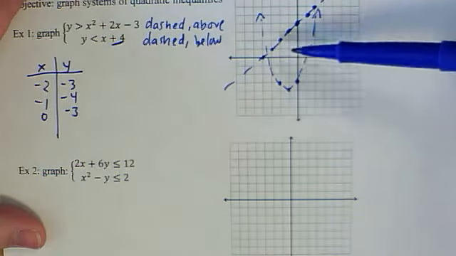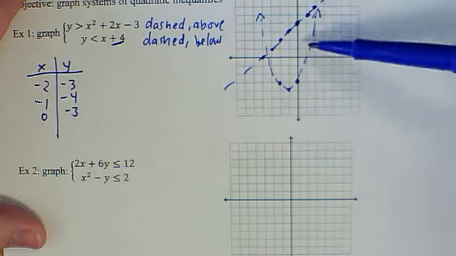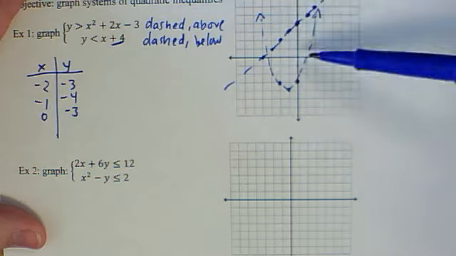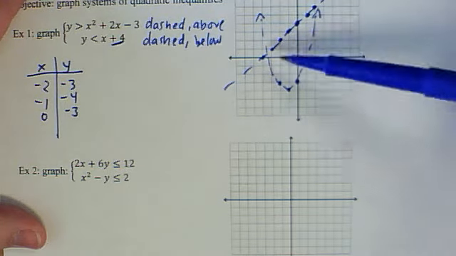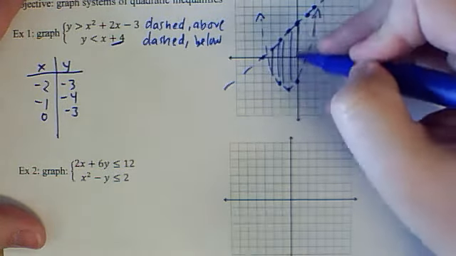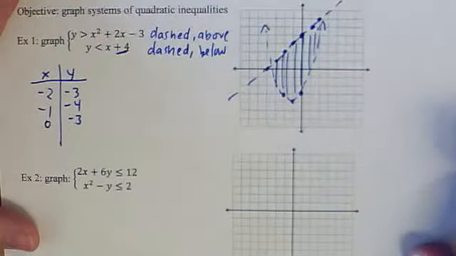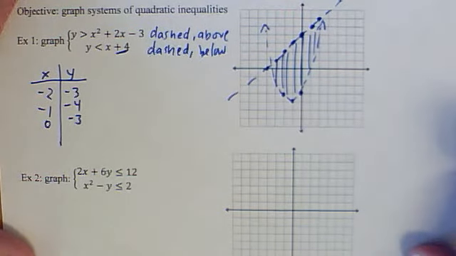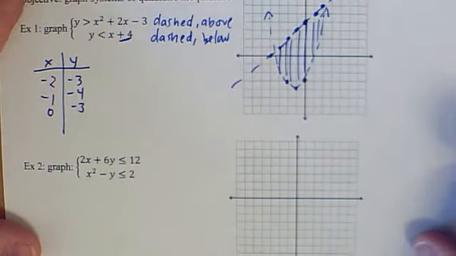So if we look at this parabola, shading above is basically inside the parabola. And then this line here is shaded below, so this is the overlapped part. So there is your system of quadratic inequalities. Okay, so that one is done.